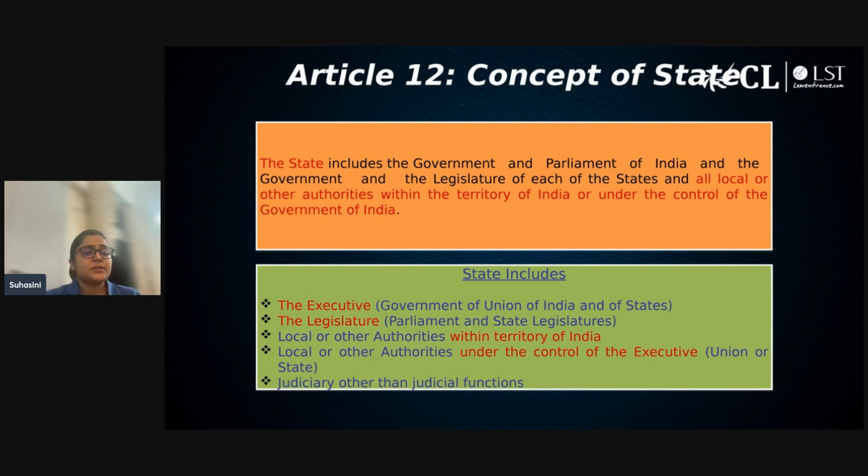So, fundamental rights are a group of rights guaranteed to all citizens under Part 3 of the Constitution. The obligation of protecting these rights lies with the government or the state. Article 12 of the Constitution contains the definition of state. So the government and Parliament of India are basically the executive and the legislature. The government and legislature of each state are the executive and legislature of the states in India, and all other authorities within the territory of India, or under the control of the government of India. Now, when you talk about the government and Parliament of India, the state includes the government of India, which is the Union executive, and Parliament.